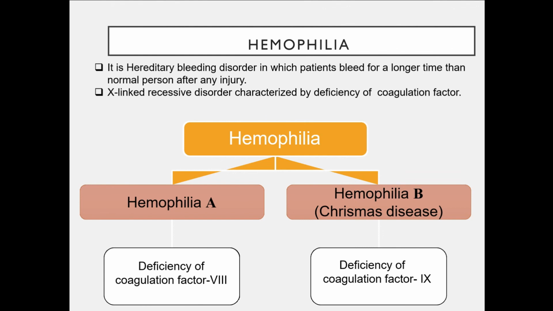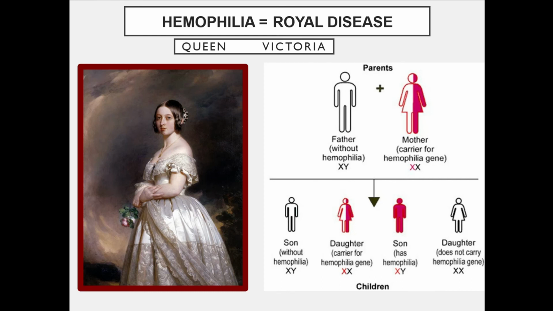In hemophilia type A, there is deficiency of coagulation factor 8, and in hemophilia B, which is also known as Christmas disease, there is deficiency of factor 9. As we have already discussed the importance of factors 8 and 9, due to the deficiency of these factors there will be a problem in clotting, and blood loss may lead to death. Hemophilia is also known as a royal disease, because Queen Victoria was a carrier of the disease.